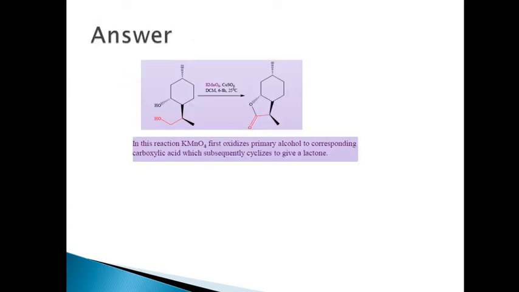Then this one I have given as an assignment, and the students have written the assignment and returned it to me, and the answer is also given here. A primary alcohol will first be oxidized to aldehyde by forming a manganate ester, like a chromate ester, and it will form carboxylic acid, which subsequently cyclizes, eliminating one molecule of water to give a lactone.